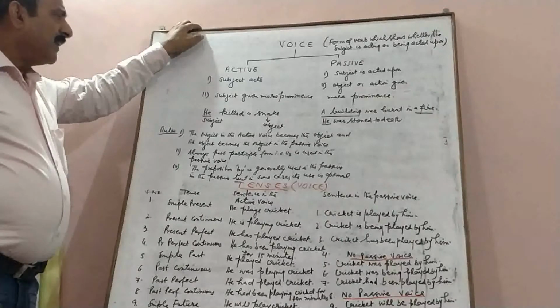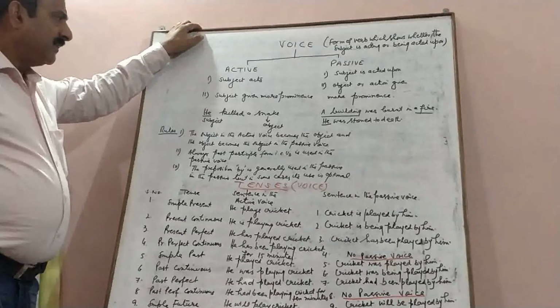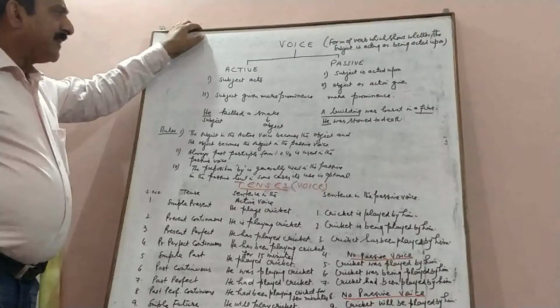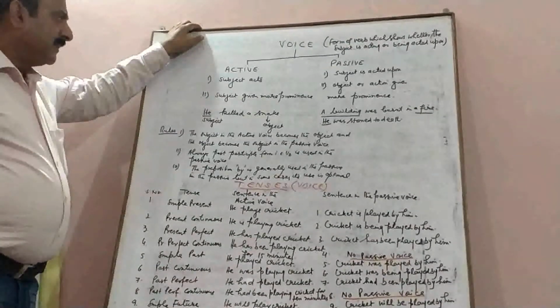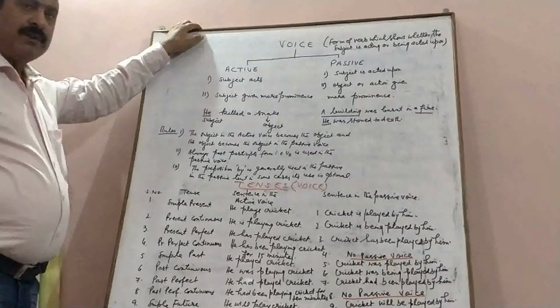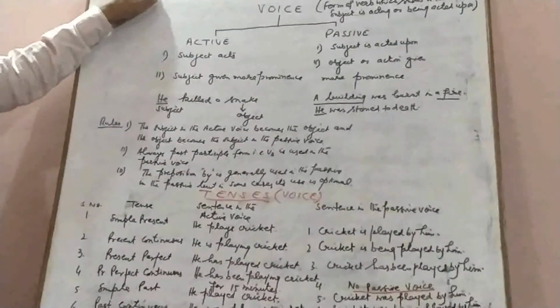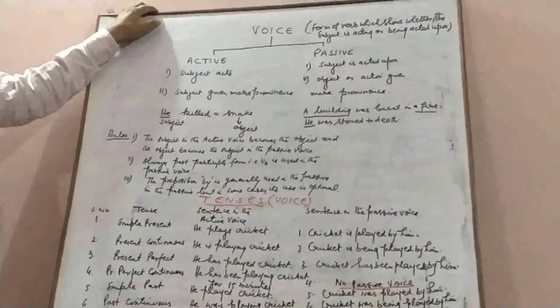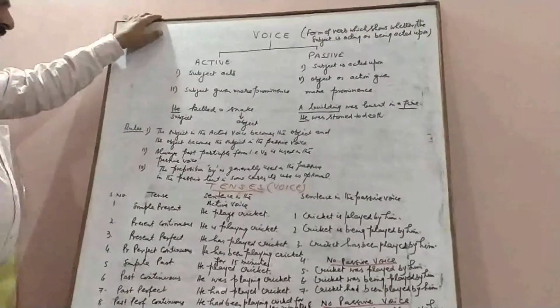In the active voice, a subject acts, while in the passive voice, the subject is acted upon. Similarly, we use active voice when we want to give prominence to the subject, while passive voice is used when the action is more important than the subject. For example, he killed a snake.